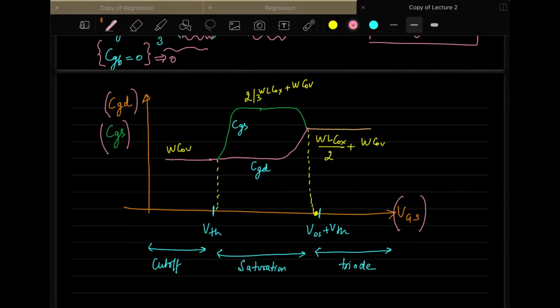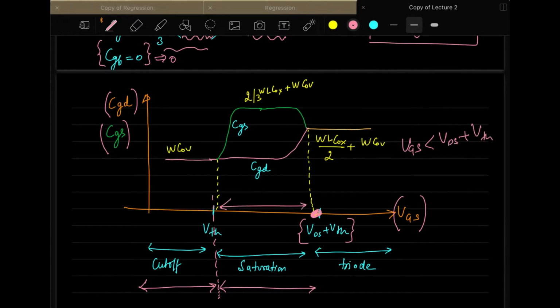So this region we know is the cutoff region because your VGS is less than VTH. That's why it's called cutoff. This region is called saturation because if you take this value as VDS plus VTH, your VGS is less than VDS plus VTH in this region, and it's greater than VTH, as you can see here from this point. This is the saturation condition.